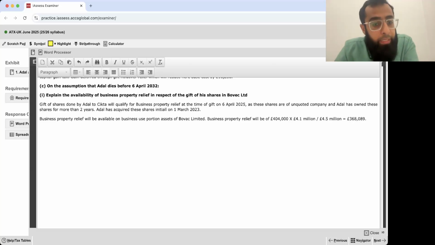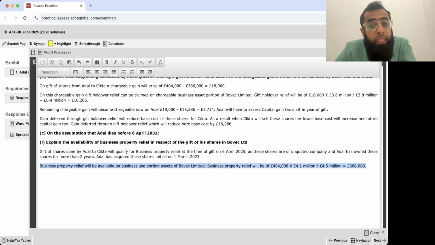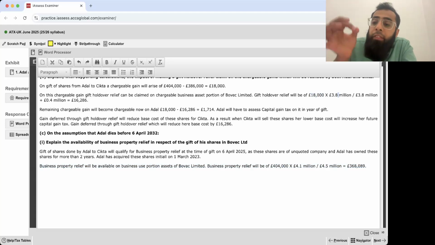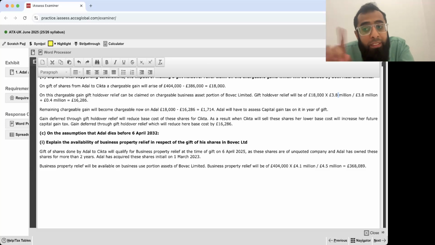Okay, let me repeat it again. First of all, business property relief and IHT work on market value. CGT works on the gain, so in CGT we calculated the gain and looked at the chargeable business assets. CGT is a chargeable concept. In IHT, you just pick up the business assets divided by the total assets. In both of them, the issue is only that 0.4 million.